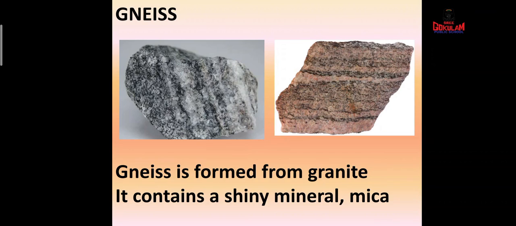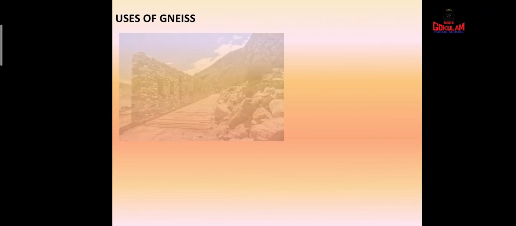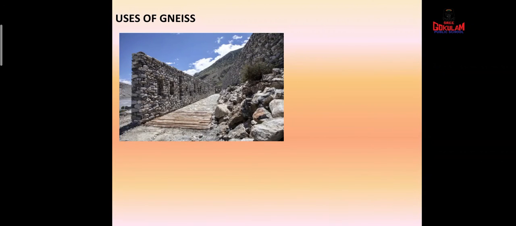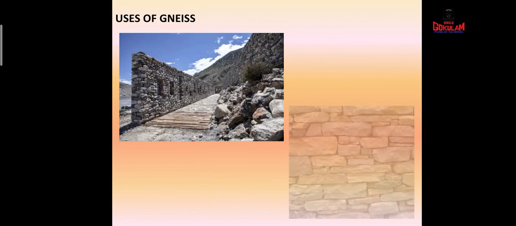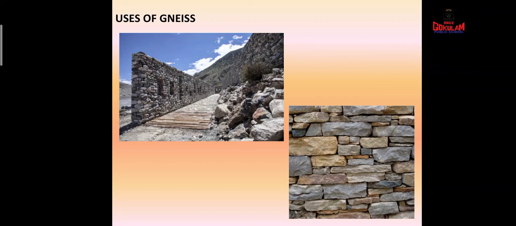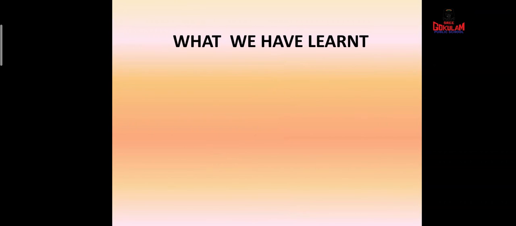Okay, and see, children, what are the uses of gneiss? Gneiss is used for construction, for building walls. Can you see here? Gneiss stones are used for making these walls, because it is very tough. Okay, children, so that is all about the types of metamorphic rocks.